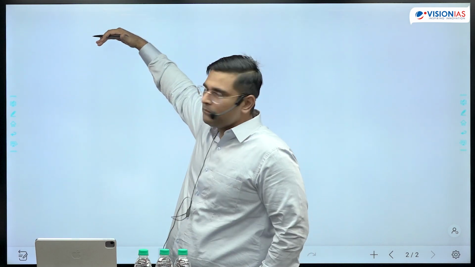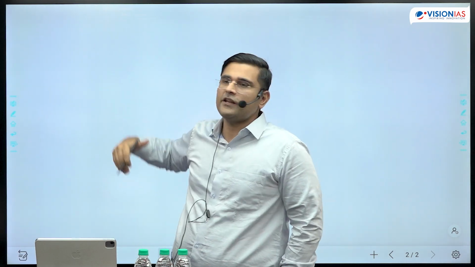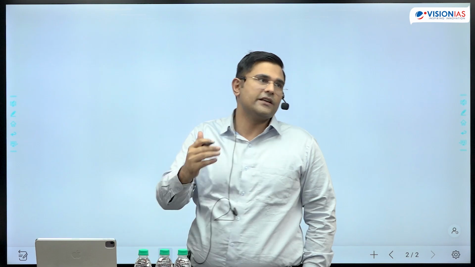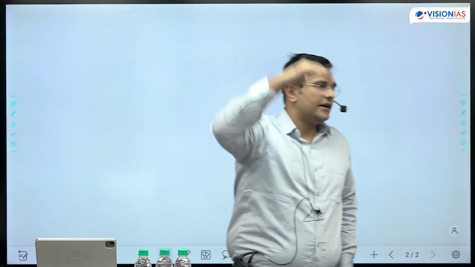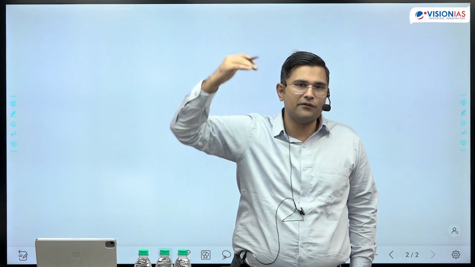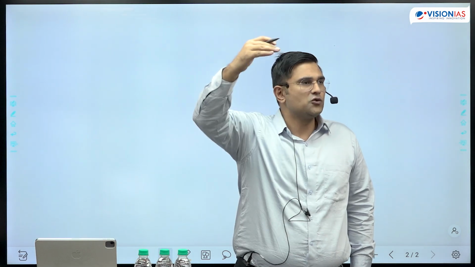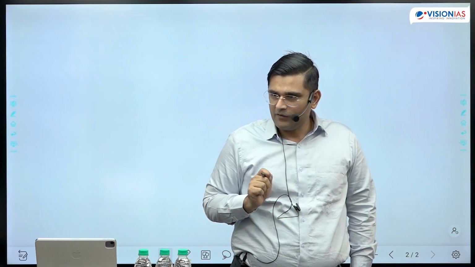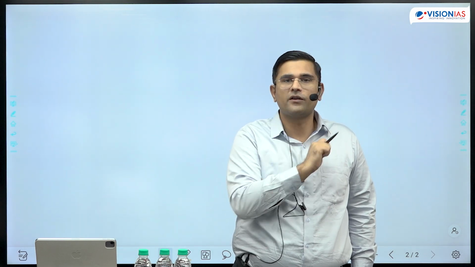If we take the example of polity, then fundamental rights, we study vertically: this article, this article, this article. History we study vertically: pre-1857 revolts, then 1857 revolts, then post-1857 Indian national movement, socio-religious reforms, we study vertically. And what does UPSC do? UPSC asks questions horizontally.